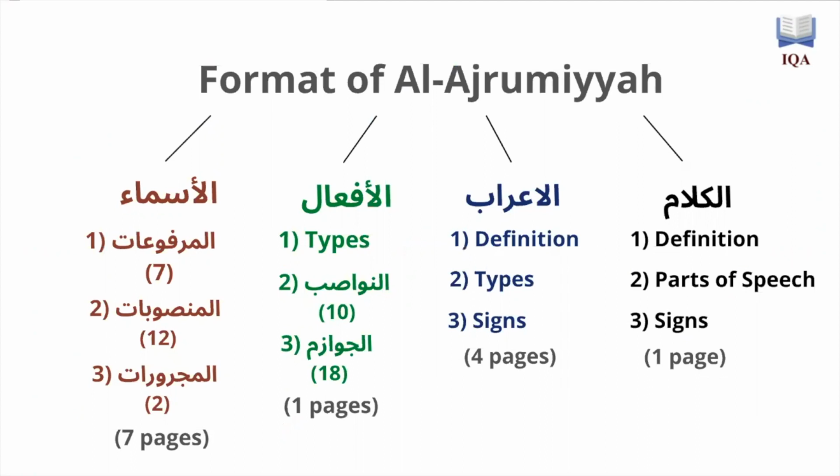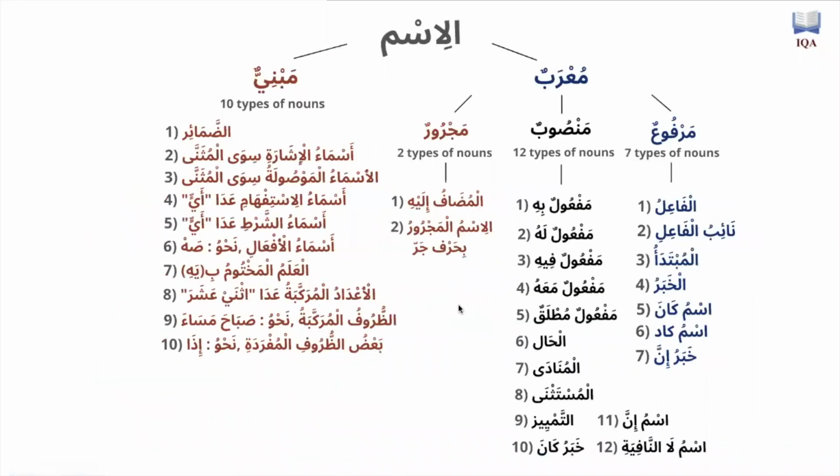Alhamdulillah, now that we finished al-marfu'at and likewise we finished al-tawabi', we're going to speak about al-mansubat. Al-mansubat is the second subtopic of the topic of al-asma, nouns. As you can see, there are 12 different types of mansubat, so they're the biggest group and the longest group to cover. Inshallah, it's going to take us quite a bit of time to go over all these 12. And of course, as we just covered at tawabi', we can add the tawabi' to all these three different subgroups. So there are actually 8 different types of nouns that are marfu' and 13 different types of nouns that are mansub and 3 different types of nouns that are majrurun if we add the tawabi'.